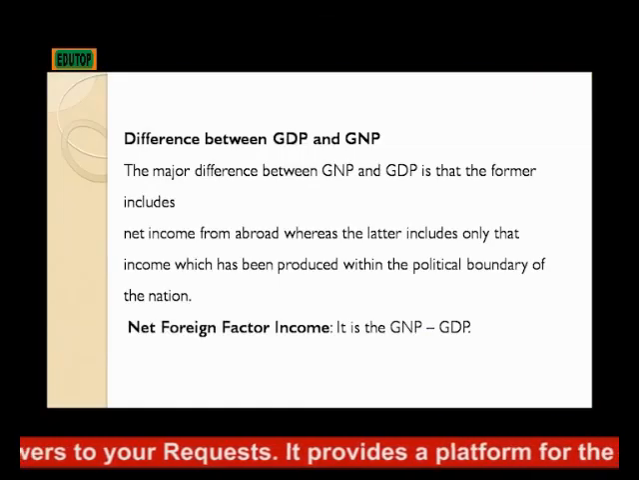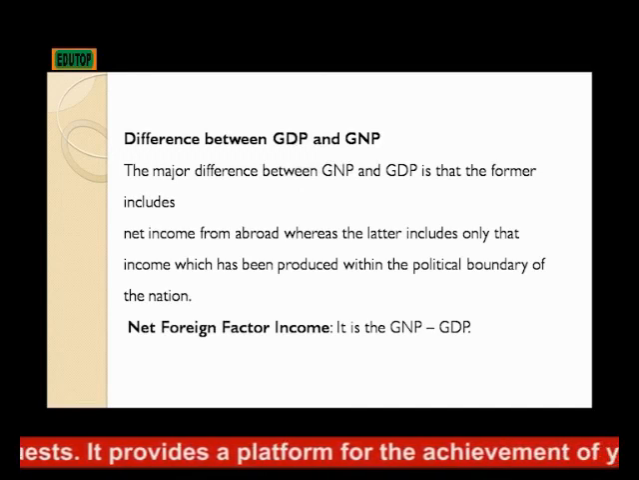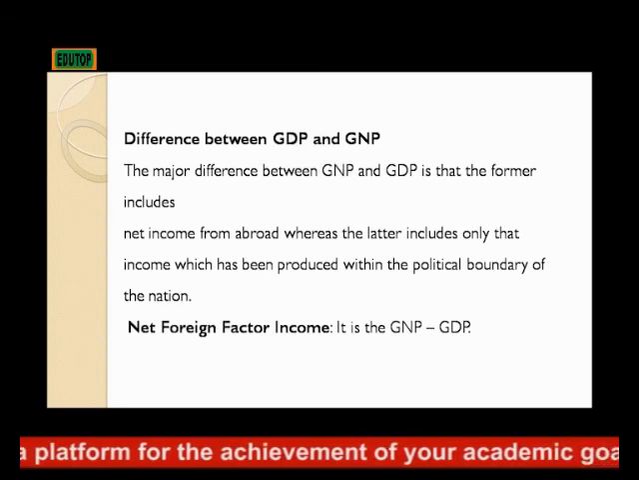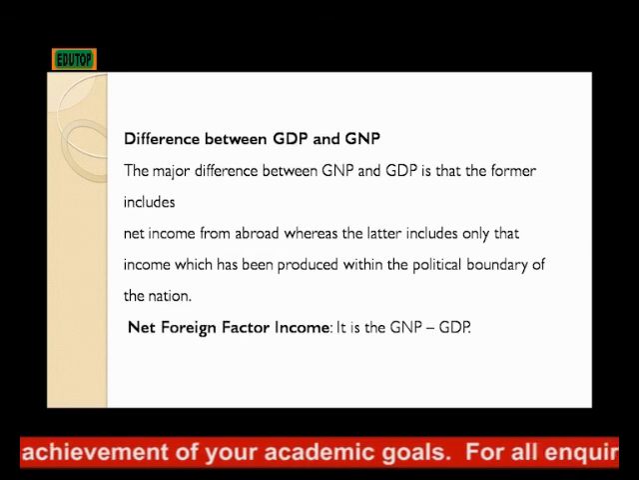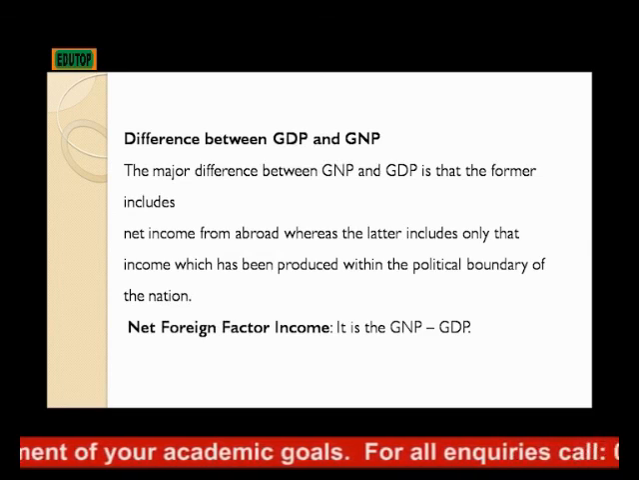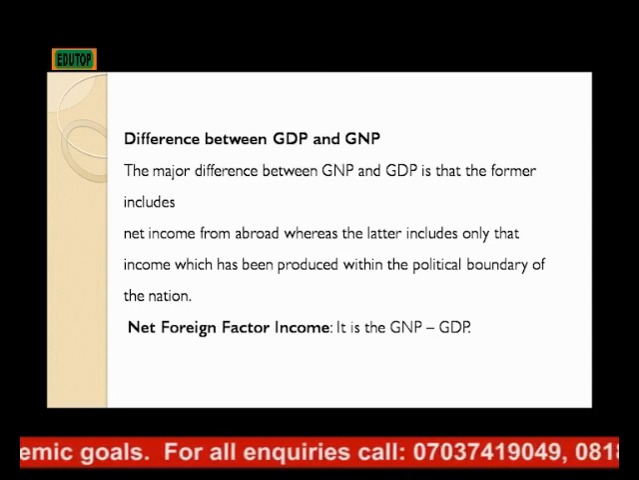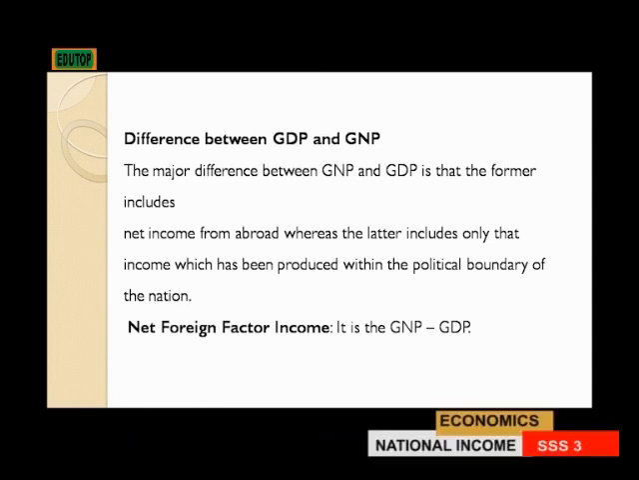Now let's briefly look at the major differences between the GDP and the GNP, GDP representing the gross domestic product. The major difference between the GNP and GDP is that the former includes net income from abroad, whereas the latter includes only the income which has been produced within the political boundary of the particular country.